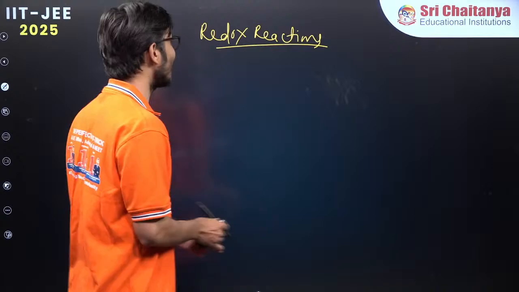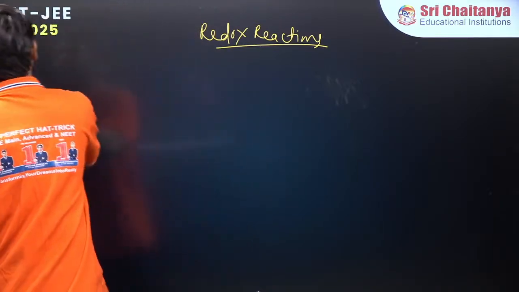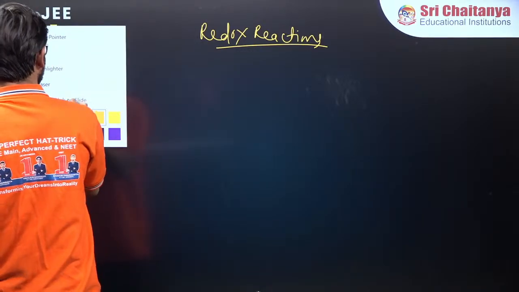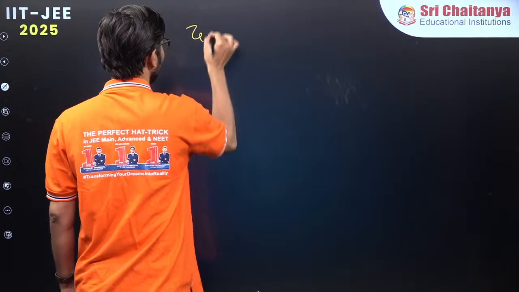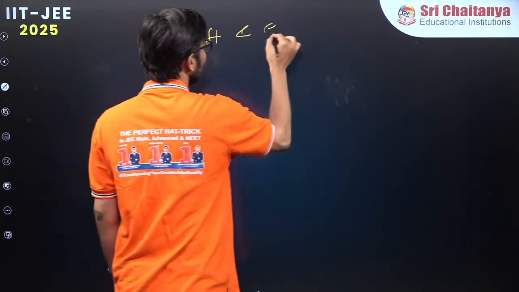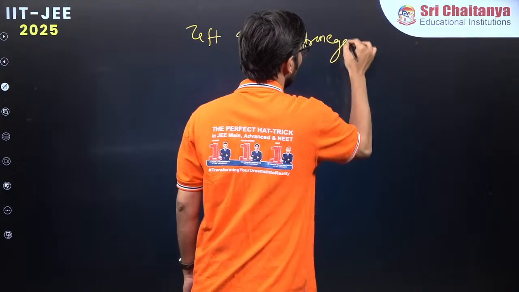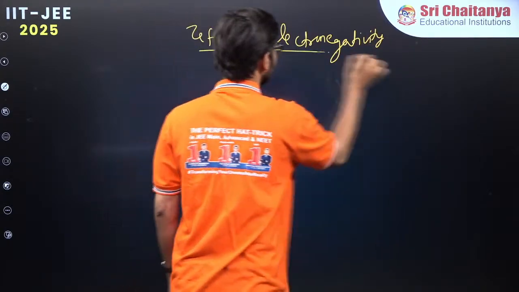So before we start the redox reaction, I want to go through something which is known as the concept of electronegativity. Before I go anywhere else, let me discuss a concept which will help us a lot to understand how to find the oxidation numbers.